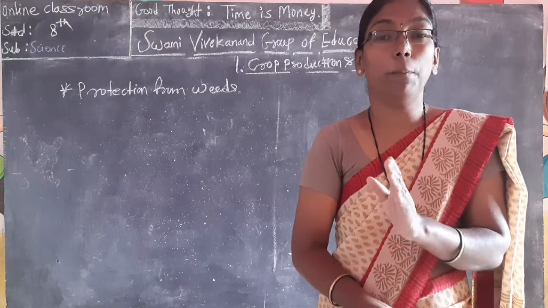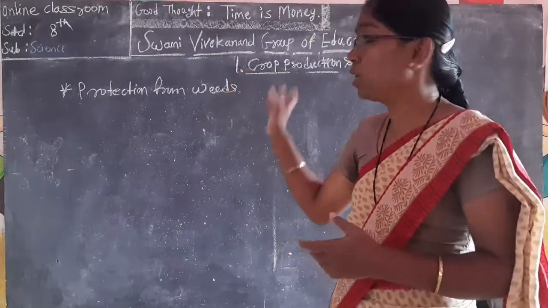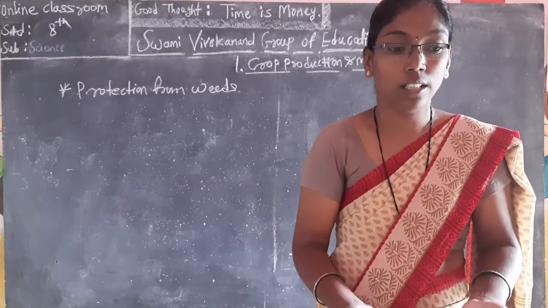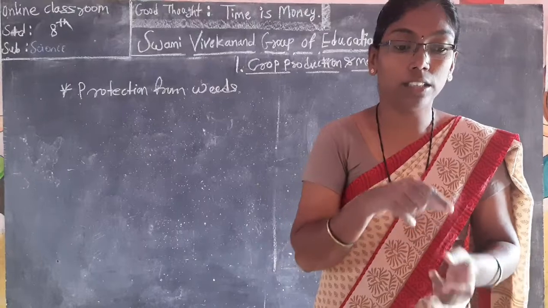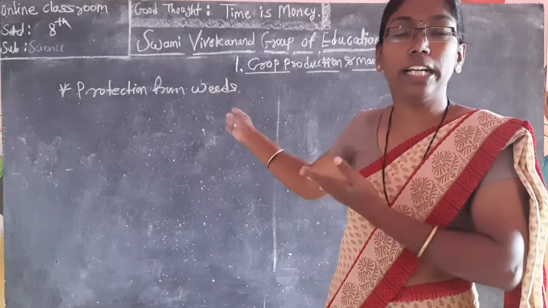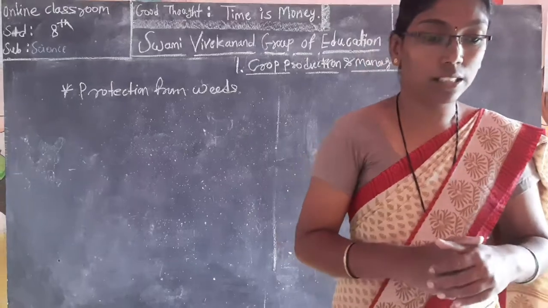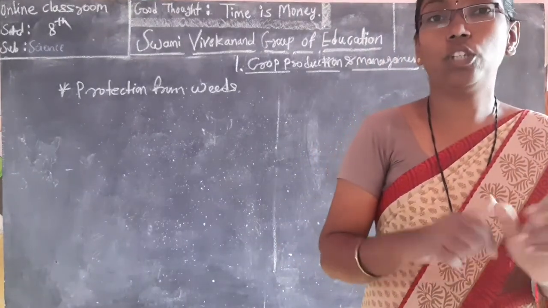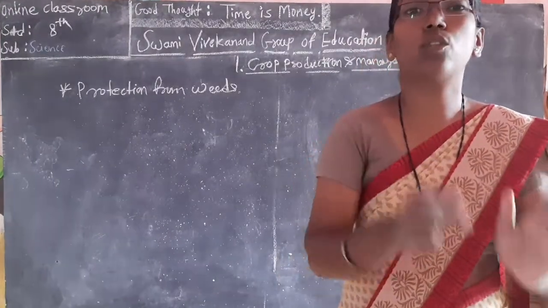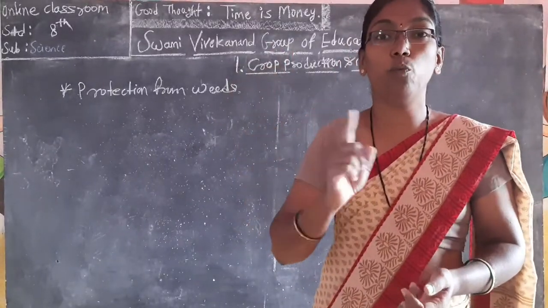We see protection from weeds. Weeds means the unwanted, uncultivated plants. They are not needed in the field, so we take protection. Wild oats is a weed which we cannot use in our field. It only harms the crops, so production becomes less. So we protect the crops from the weeds.